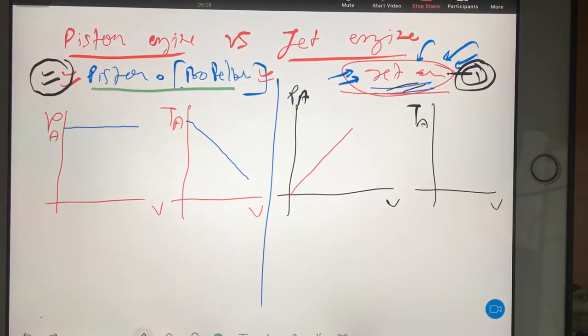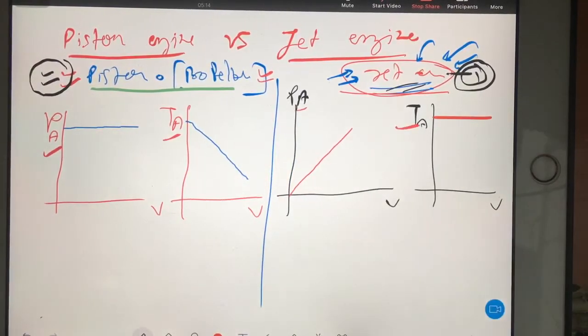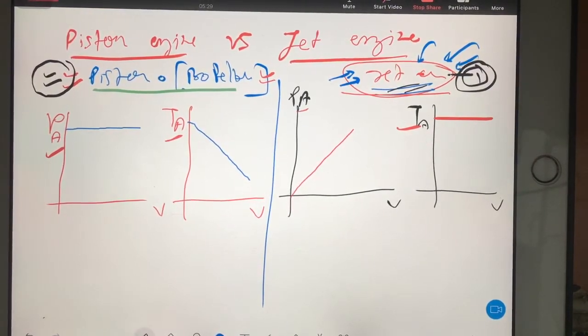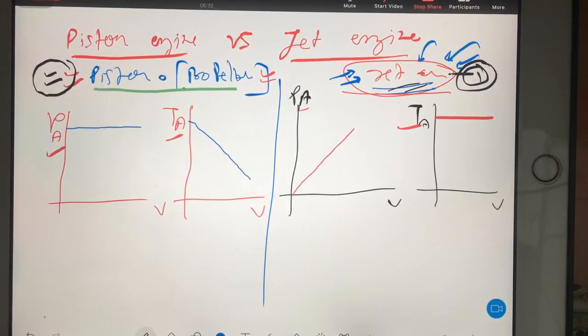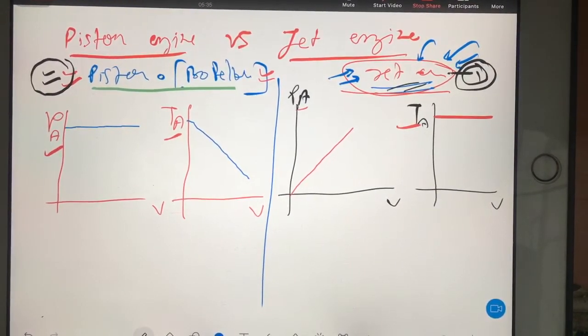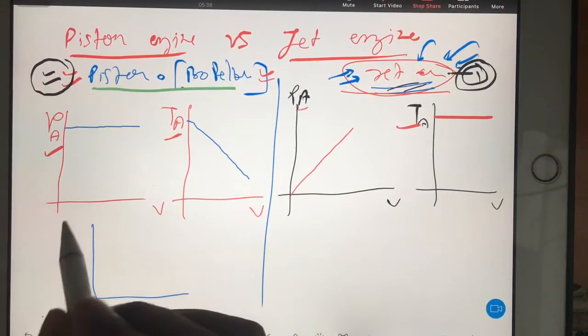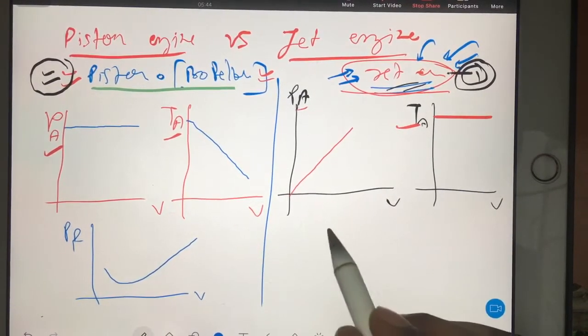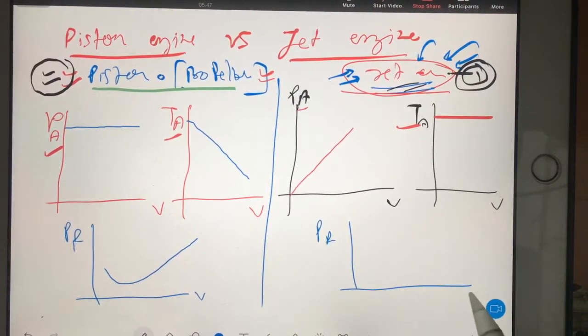Now see, here we have discussed only what is available. We have not discussed the requirement, I mean the power required, or you can say thrust required. So I am going to talk only about power required. When you talk about power required, in both cases, either piston engine or jet engine, your power required has this kind of graph. Here also, power required will have this kind of graph, and here also you will have this kind of graph. Power required is almost the same.